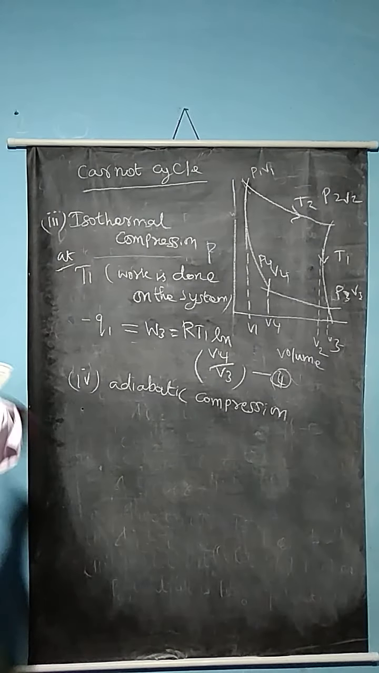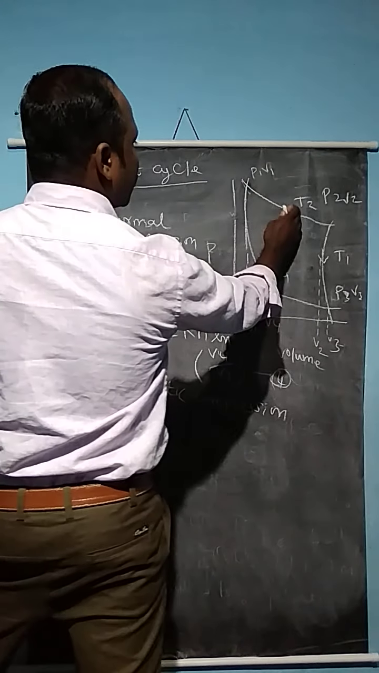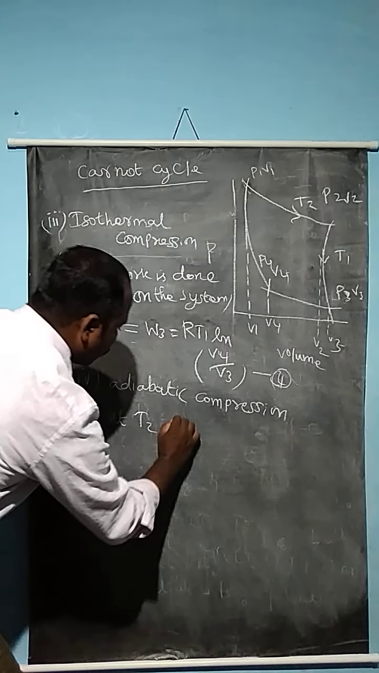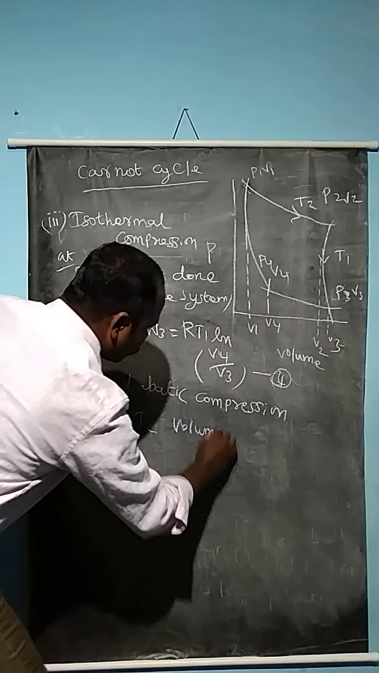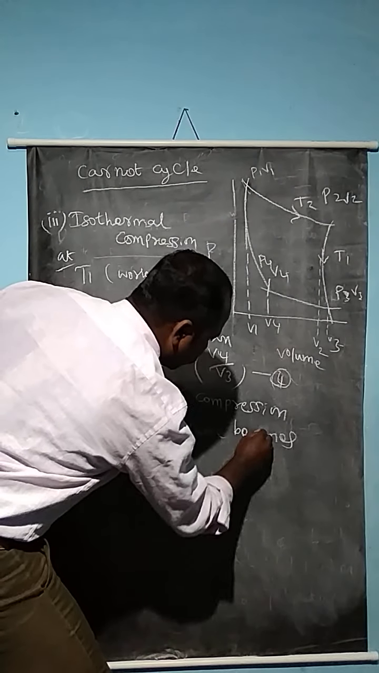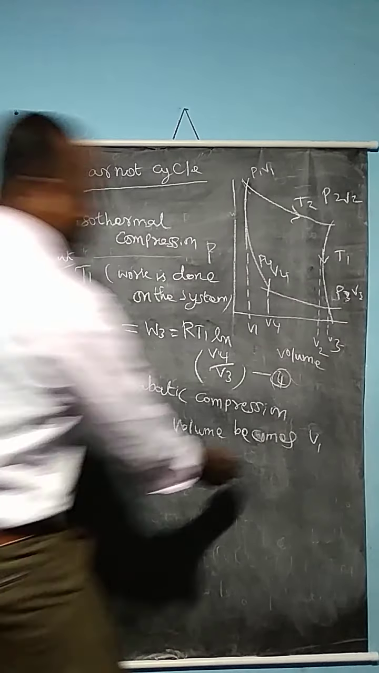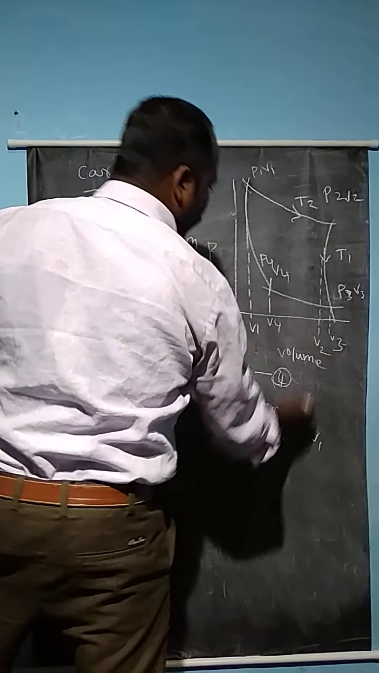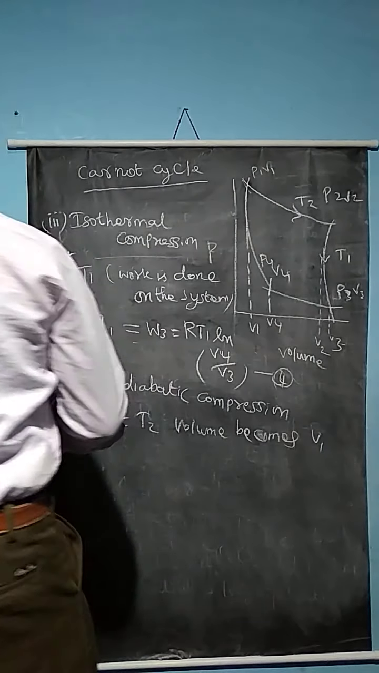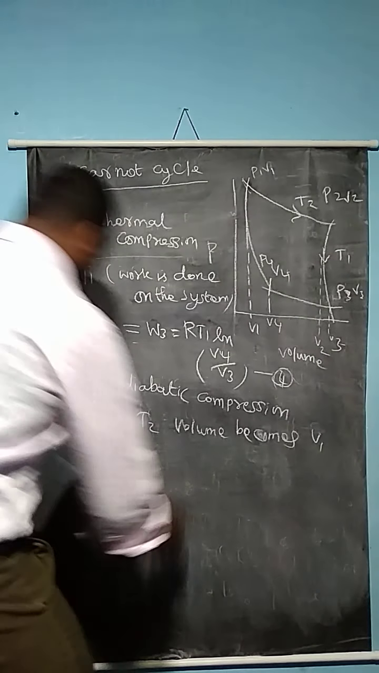So Q is equal to 0. At the original volume V1, the temperature becomes T2. The system comes back reversibly to the original volume V1 at temperature T2. Here the W value will be positive because the work is done on the system.